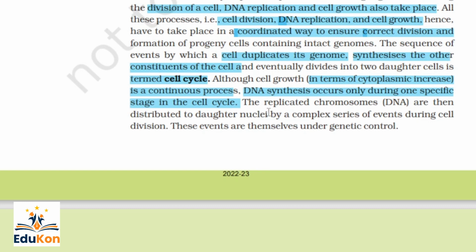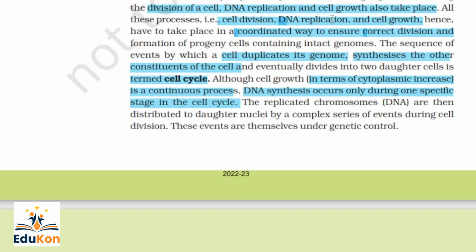The replicated chromosomes, that is the DNA, are then distributed to daughter nuclei by a complex series of events during cell division. So what happened first? DNA replication, then cell division, and then cell growth. The cell growth can be a cytoplasmic increase also, because every time you will see an increase in cytoplasmic content, but there will not be any new DNA formed. So DNA synthesis occurs only during one specific stage in the cell cycle.